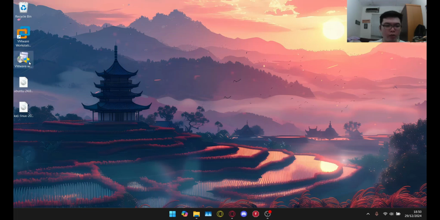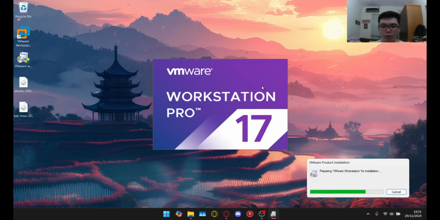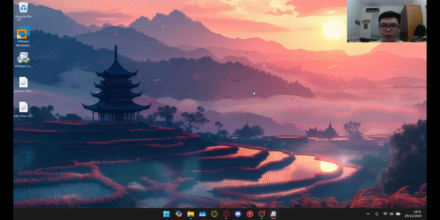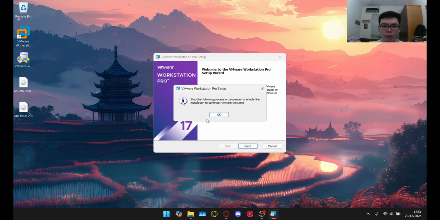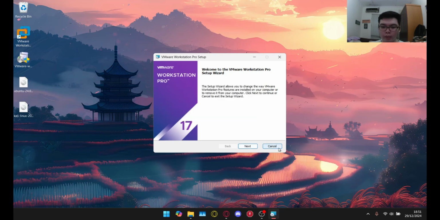Okay, so now we actually installed this program right here. Just open it and click yes, and it should open this program where we can start setting up VMware Workstation. There we go. This is the VMware Workstation Pro setup. If you want to install it, just click next. But since I already installed it, it won't allow me to install it anymore, so I'm just going to cancel it. But if you haven't installed it, just install it first.